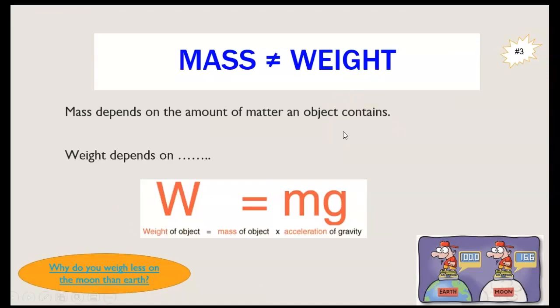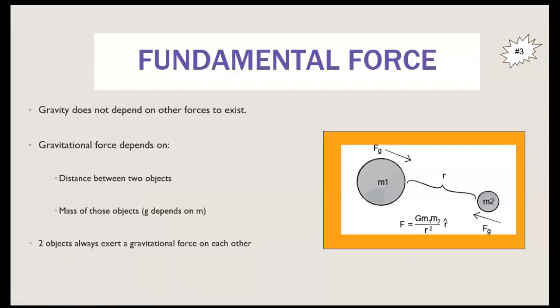Remember that mass and weight are not the same thing. We calculate our weight based on the mass and the gravity. Gravity is a fundamental force, and it's based on the distance between the objects and the mass of those objects. So two objects are always exerting a gravitational force on each other.